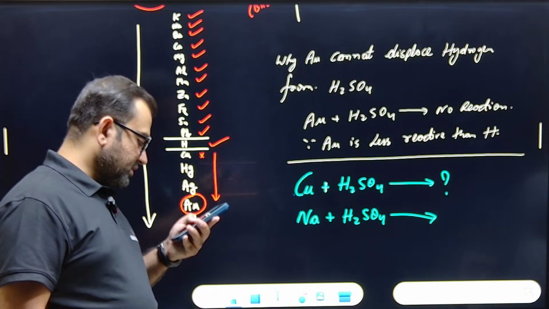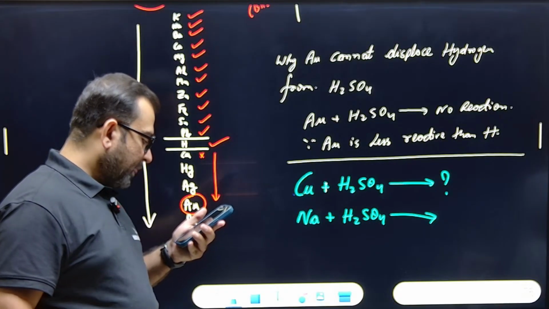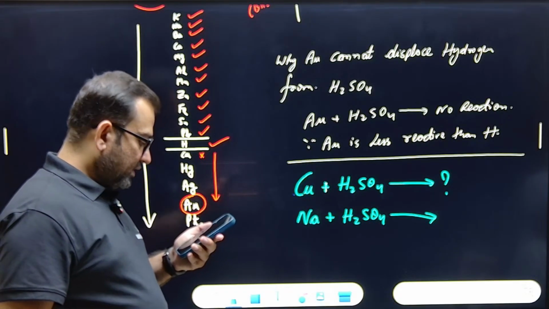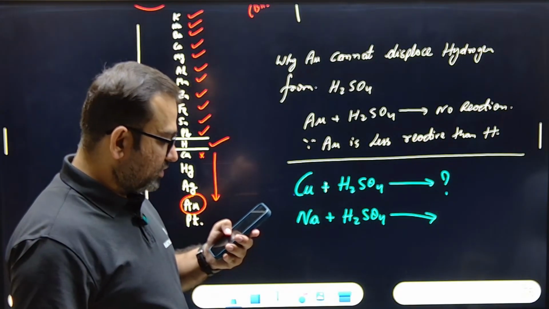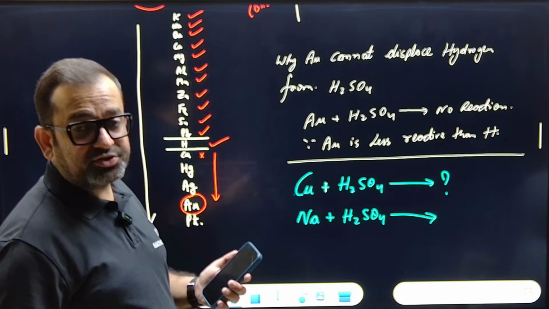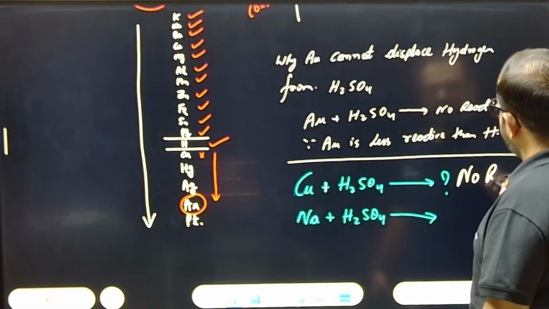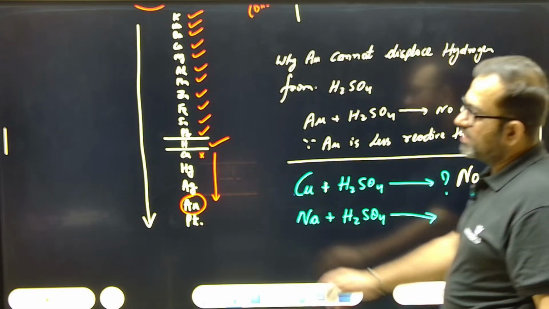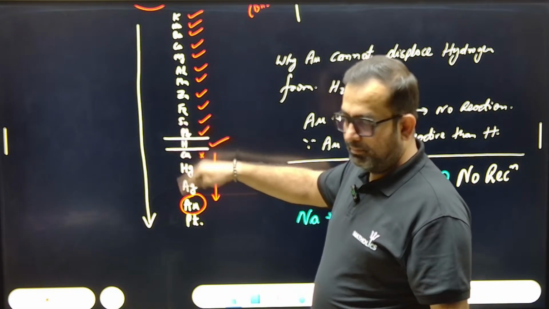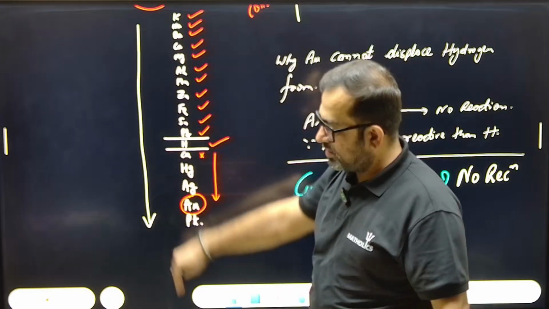One is saying CuSO4. Let's see. One is saying no reaction. Why no reaction? Because of the reactivity series. See, copper is below hydrogen. This is the decreasing order of the reactivity series.